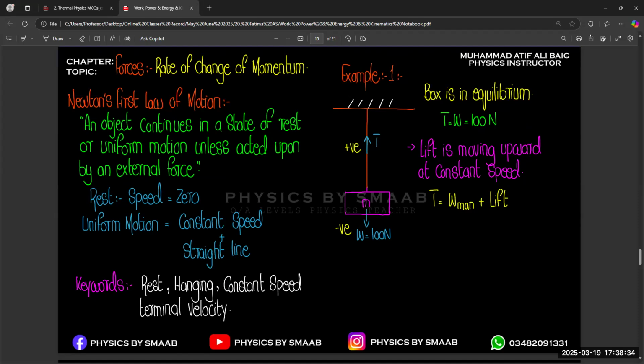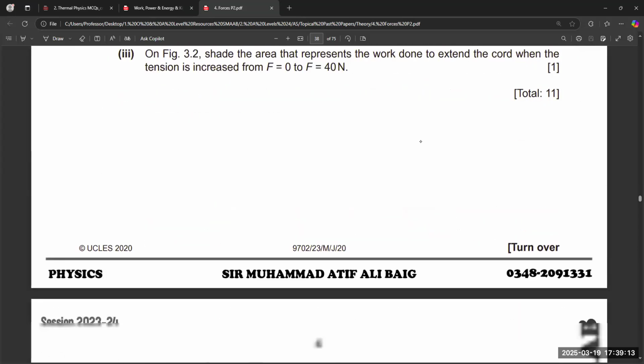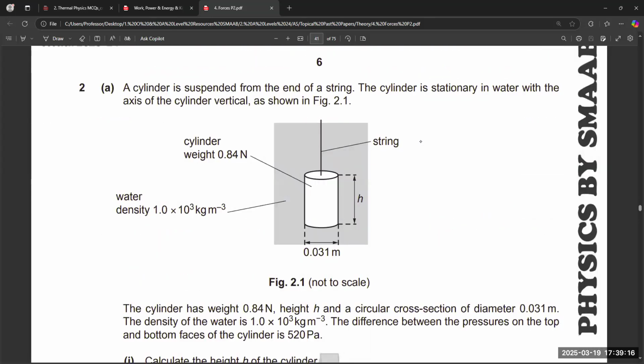And also, we will try to solve some questions on forces from the topical past papers. So let's see what type of questions we got in the past papers, especially related to forces only. Because as we already discussed, there are multiple types of questions related to forces available. So this is the file for forces. Let's see what type of questions we are able to solve from it.